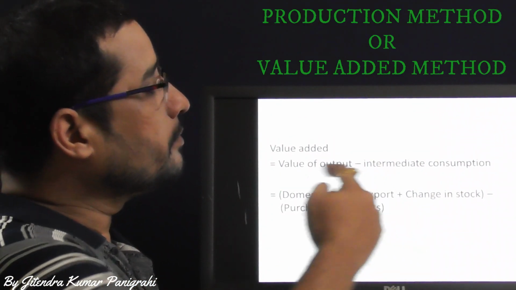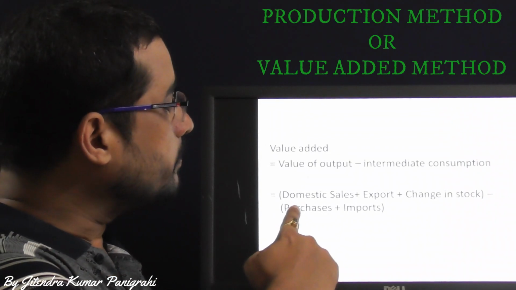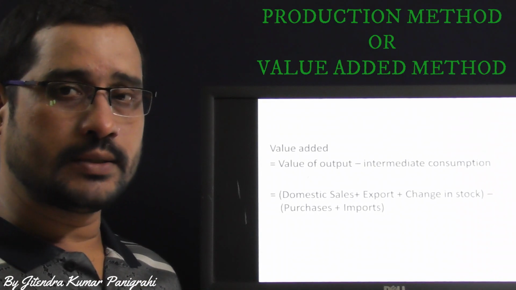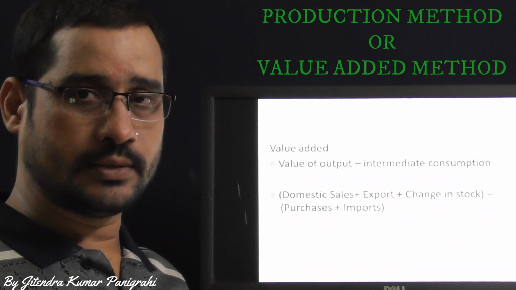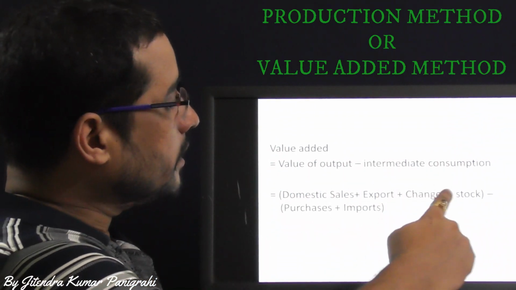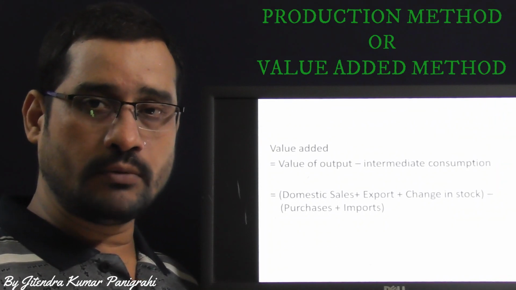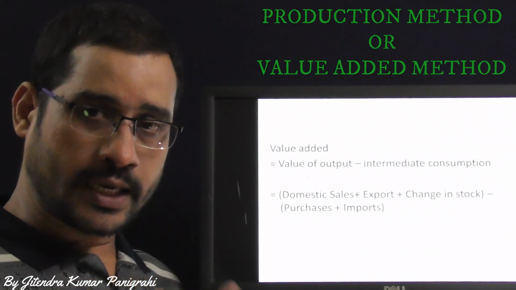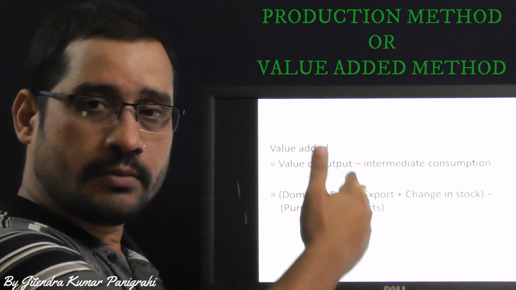Now, what are the parts of this intermediate consumption? There are two parts, purchases plus imports. These are the two components. Purchases means domestic purchase plus import of raw material from outside. If you subtract these two components, then you will get the value addition. So we have to calculate value addition by primary sector in the same method, and for secondary sector and tertiary sector. We are calculating the value addition.